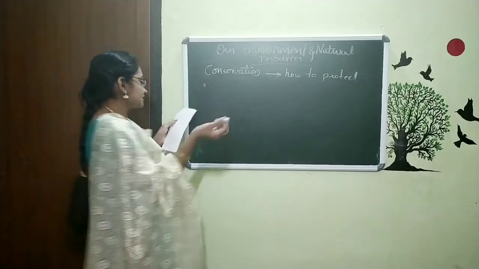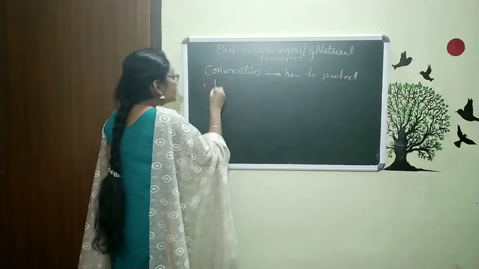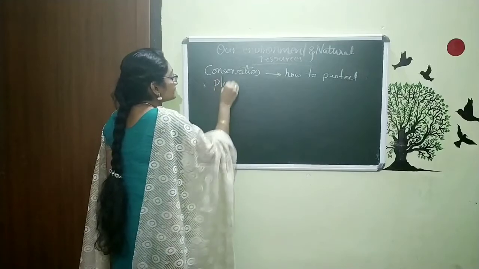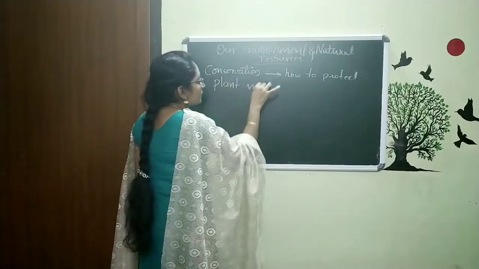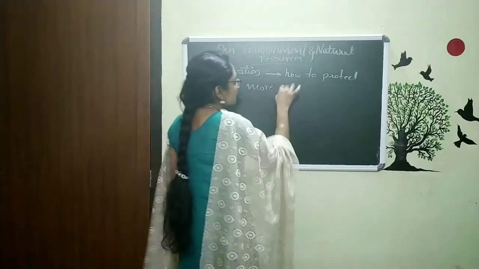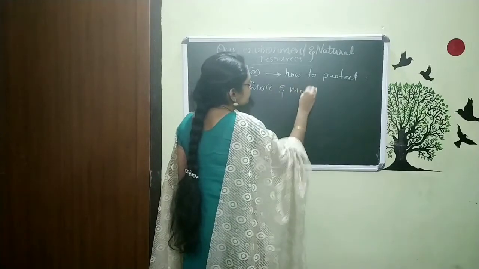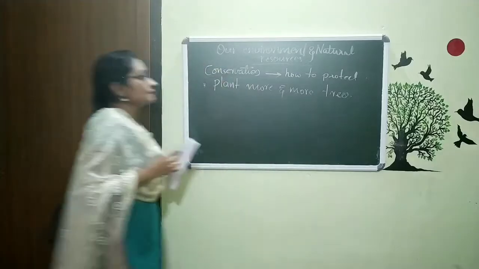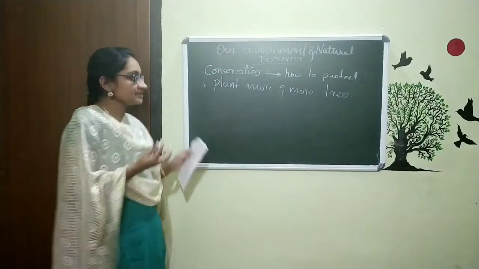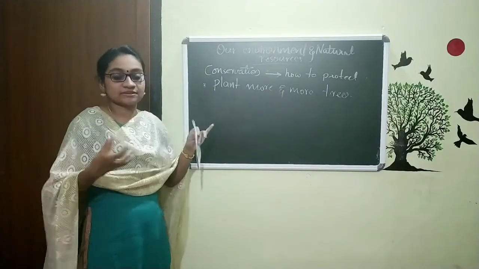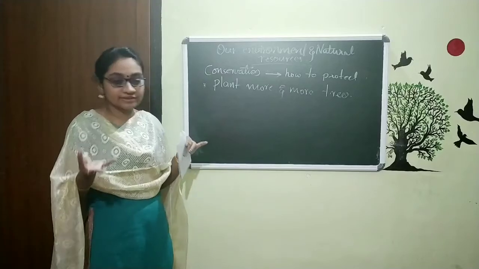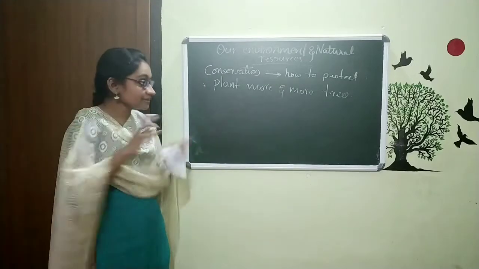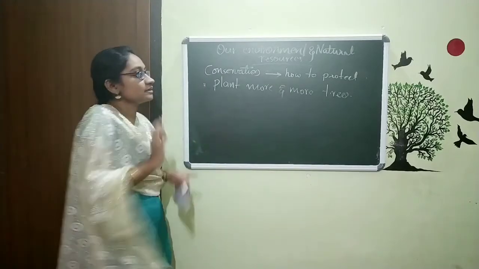So the first thing is this. We just want to plant more and more trees. The reason is this, actually these plants, these trees are one natural resource. So don't lose this natural resource.